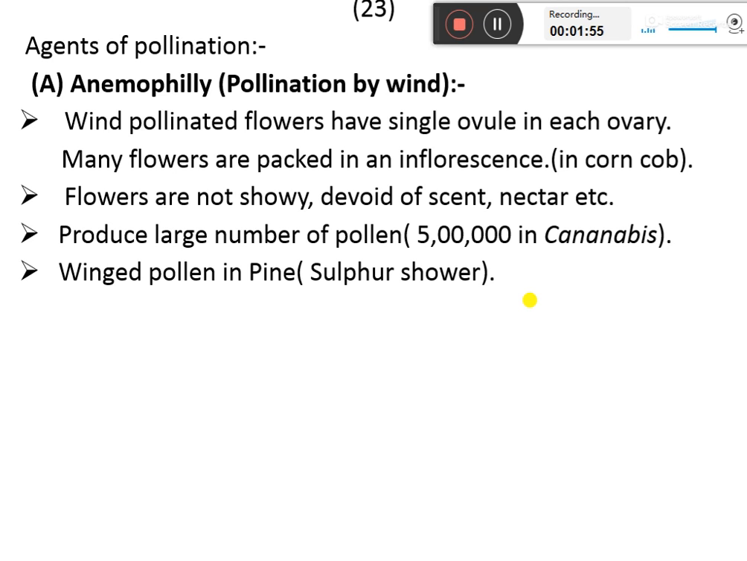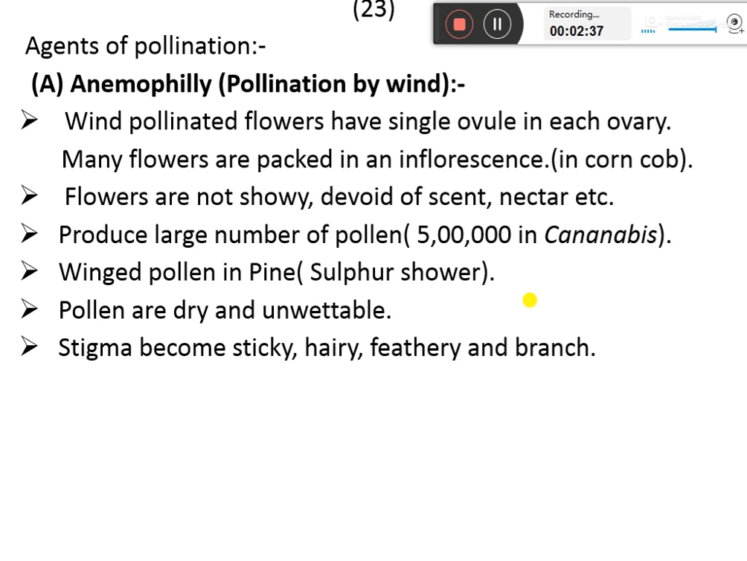You might have observed during the spring season, that is February, March, April, the pine trees shed their pollen grains, which are yellow in color. When they fall on the ground, the surface becomes yellowish, and this yellow color resembles sulfur, and hence it is called sulfur shower. That is the shedding of pollen grains by the pine tree. The pollens are dry and unwettable, that is, they do not get moist by water. If they fall in water, they remain on the surface of the water.